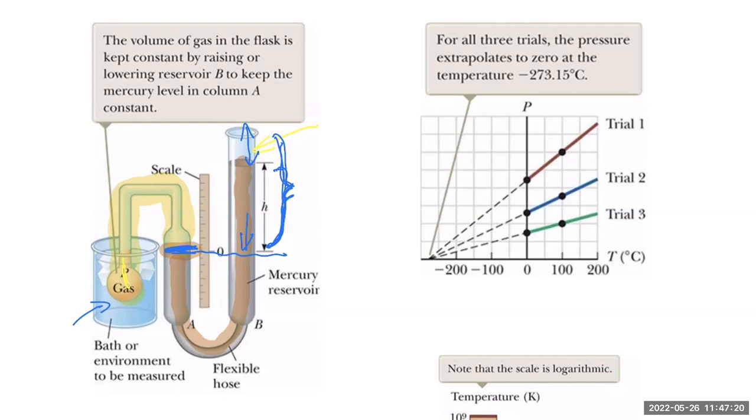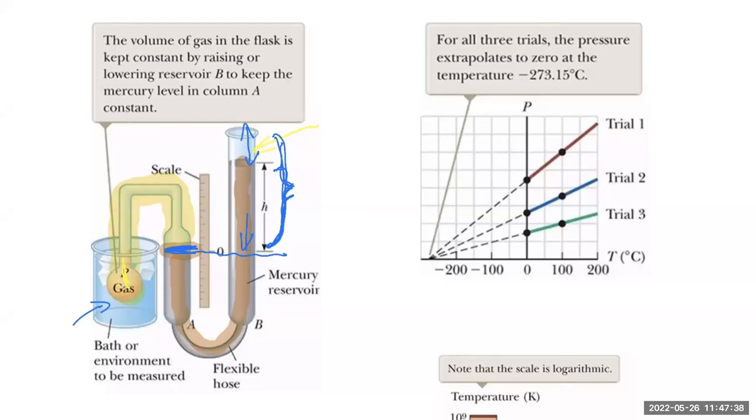It's part of what's called the ideal gas law that you will learn later. Now, the beauty of this is that it doesn't matter what type of dilute gas you use. You can use helium, you can use oxygen, you can use nitrogen, you can use any dilute gas. You get the same measurement for temperature.